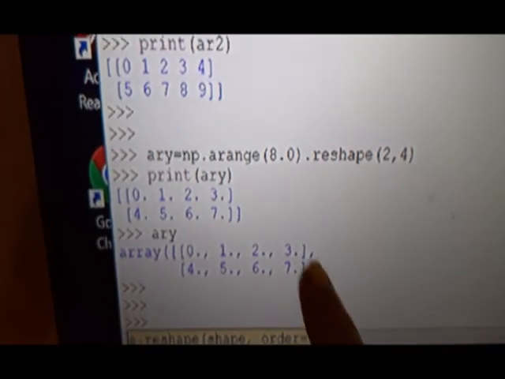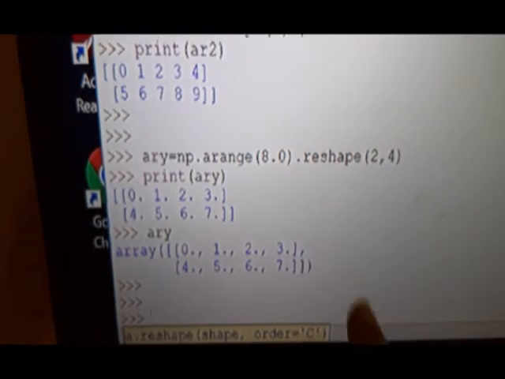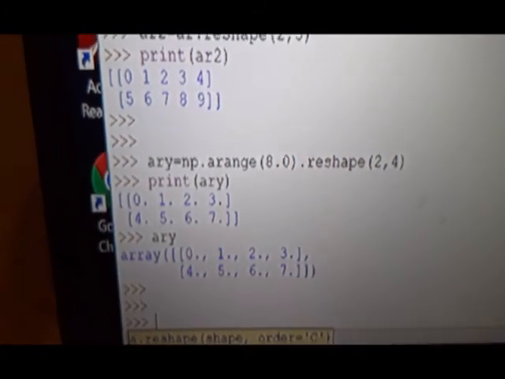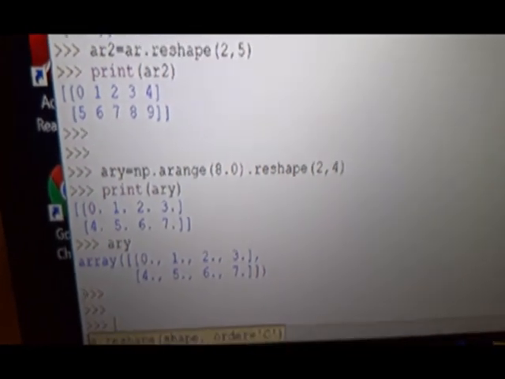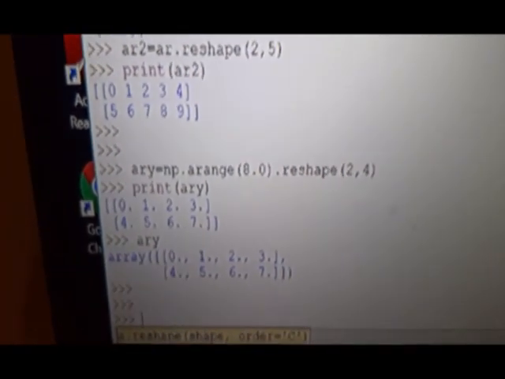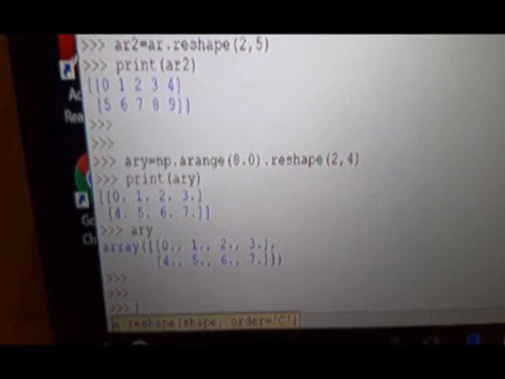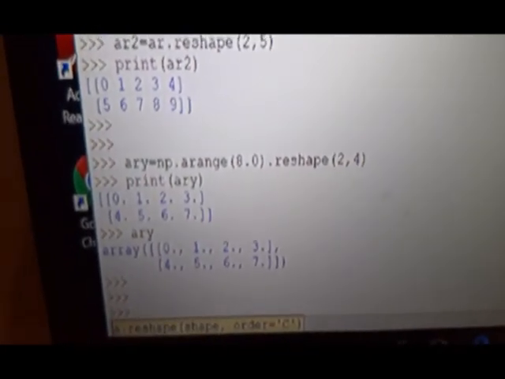Its output is different. Can you see here no commas are there after every element, but here there are commas, and you can see some more extra brackets are there. Okay, so this was practically what I showed. You see 2D array creation through the array function, then using the arange function and reshape function with 2D arrays. Okay, now I will show you some more.